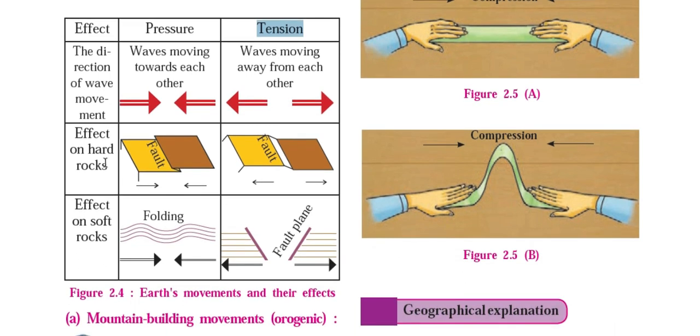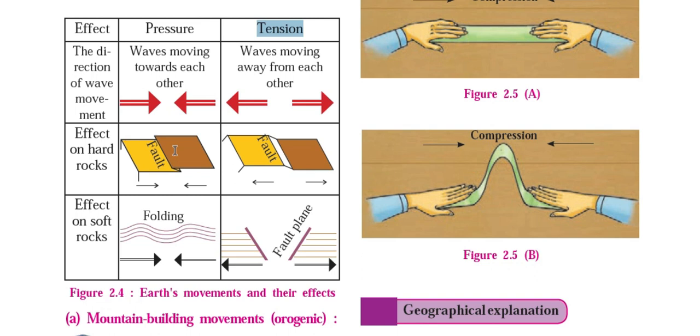Effect on hard rock. Just imagine that there are two big continental plates and they are moving towards each other because of the endogenetic forces. How do these forces move the continental plates? Because of the flow of lava beneath the earth crust, the continental plates tend to move towards each other, sometimes away from each other, or sometimes they just slide on each other. Because of this, either a compressive pressure is created, or, if they are moving away from each other, a tensile force.